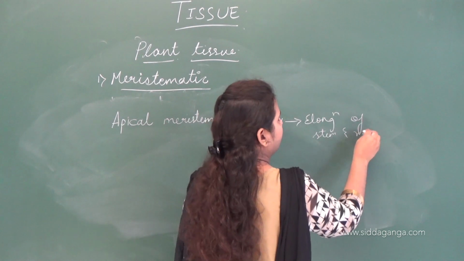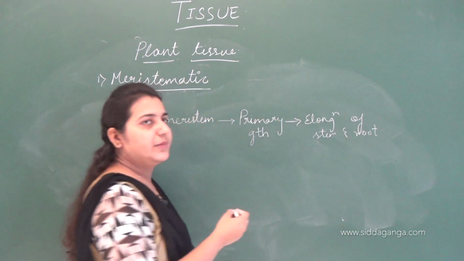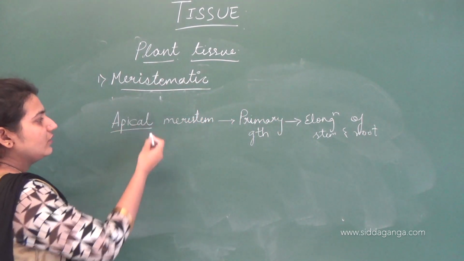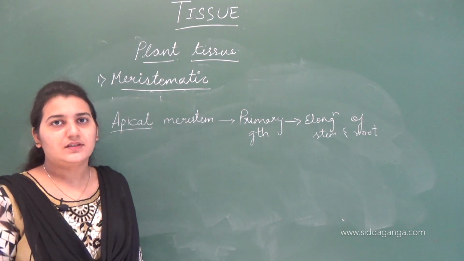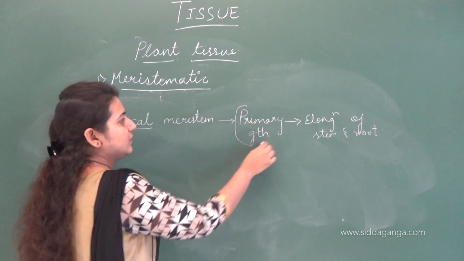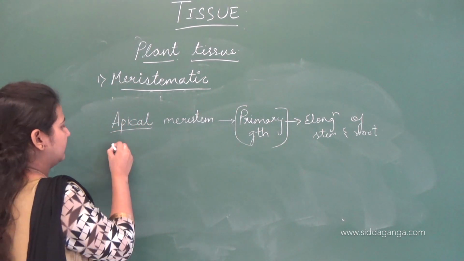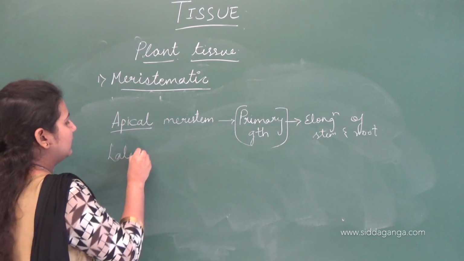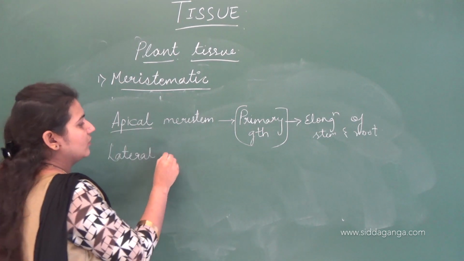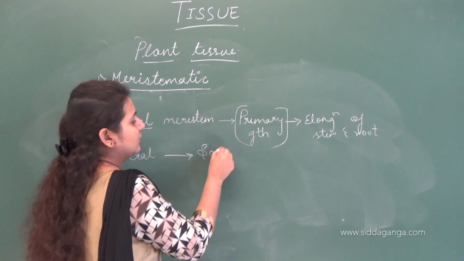Clear? Apical meristem is responsible for stem and root growth, isn't it? So that is the term we use: primary growth is due to the apical meristem, and the growth by lateral meristematic tissue is called secondary growth.